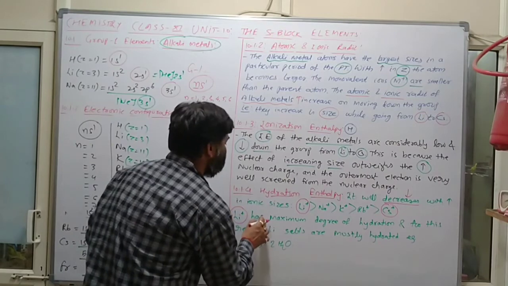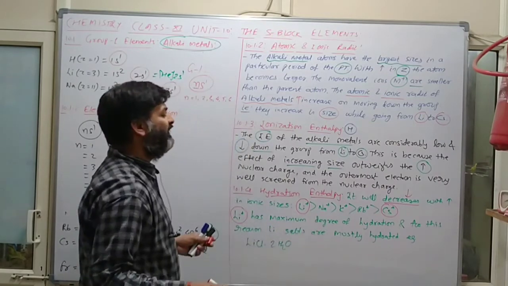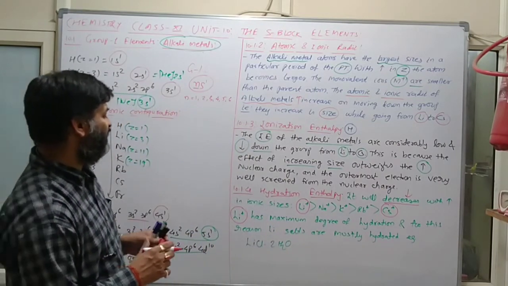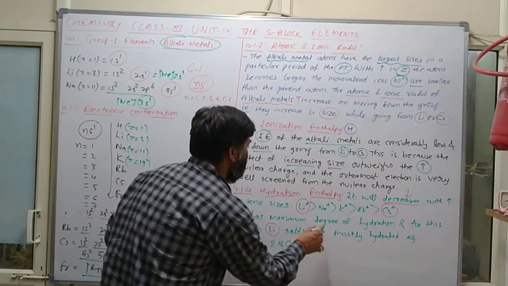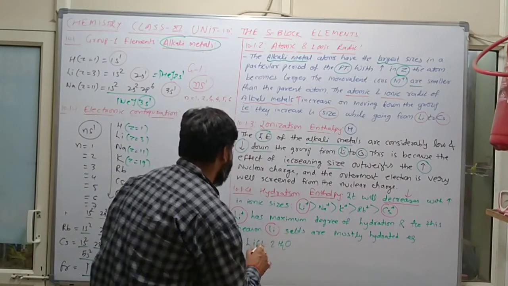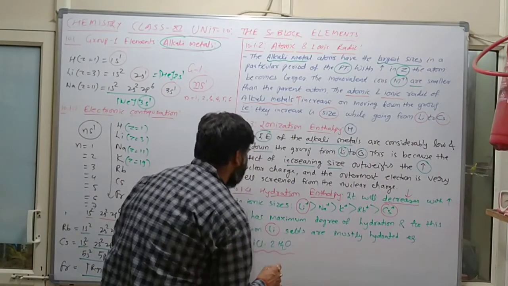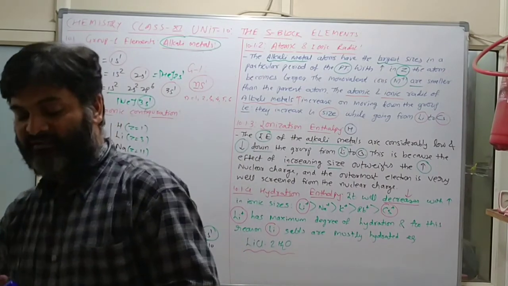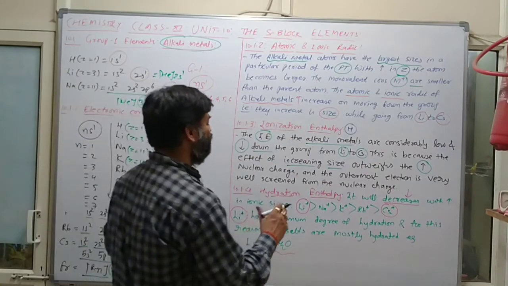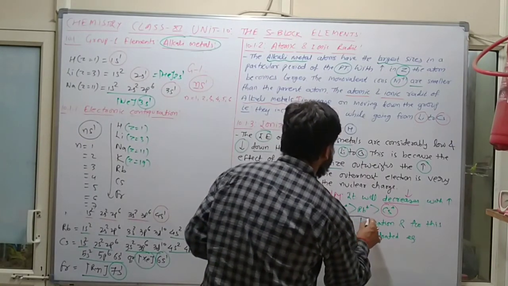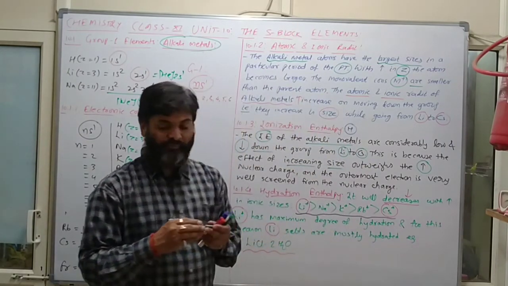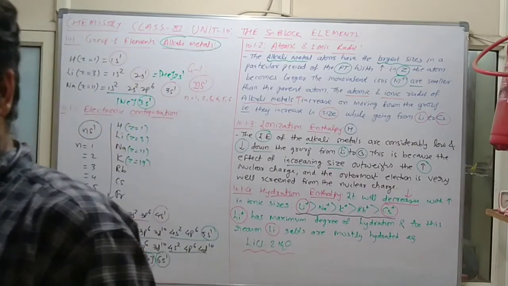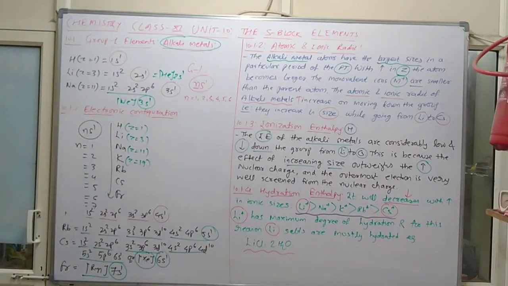So Li+ has maximum degree of hydration, and for this reason lithium salts are mostly hydrated, just like LiCl.2H2O. Clear? So this is complete information. ये है ना, इससे रिलेटेड 1 मार्क्स के क्वेश्चंस आते हैं. लिथियम, सोडियम, पोटेशियम, रुबिडियम एंड सीजियम. क्लियर? तो दिस इज कंप्लीट इंफॉर्मेशन.